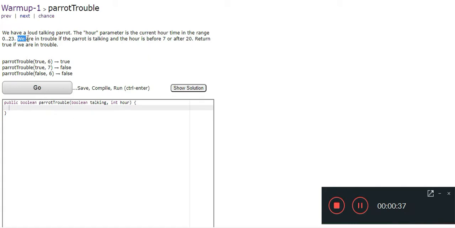Then we are in trouble if the parrot is talking and the hour is before 7 or after 20. That is, before 7 am in the morning or after 8 o'clock at night, 8 pm. So if it is talking before 7 or after 8, meaning 20.